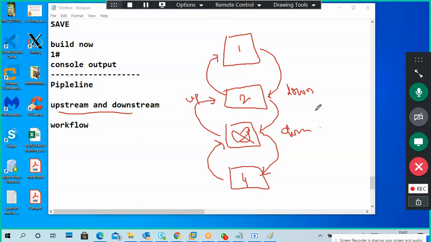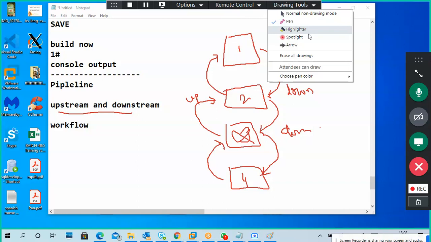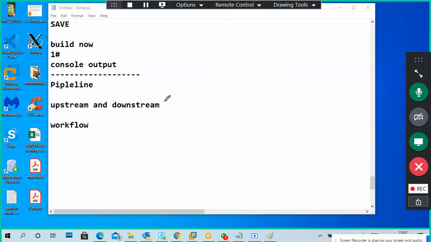We don't get involved in the project things. Okay, this is upstream and downstream. Next one is of course I want to go to Marvin, but I will explain the pipeline also.